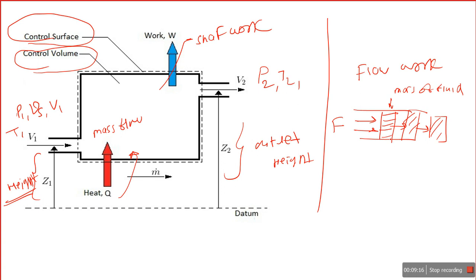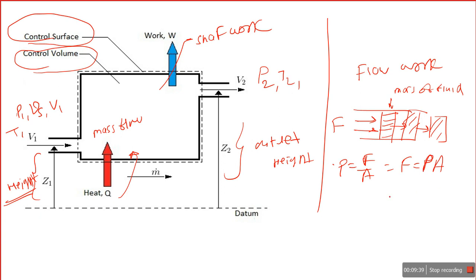If you see water flowing in a pipe, one unit mass of water pushes the next unit mass of water, and so on. This is the kind of flow work. It is simply derived from the relation pressure equals force upon area, so force equals pressure into area.